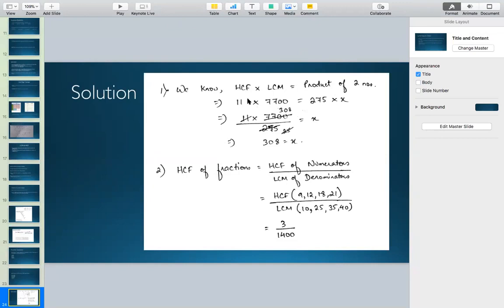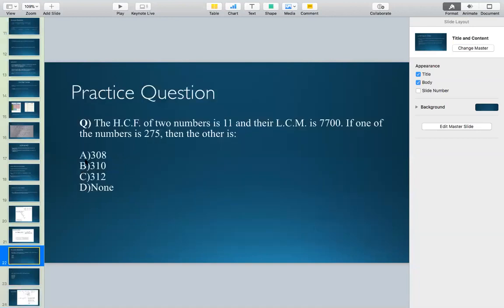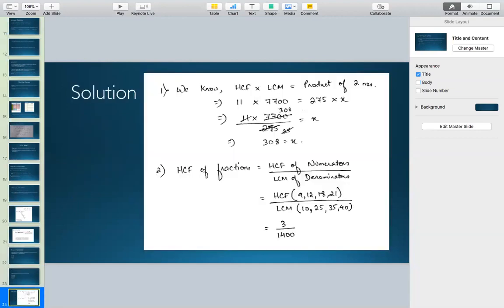We put the value of HCF, the value of LCM, one of the numbers as 275 and the other number as X, and we got the value of X to be 308. So for question number 1, the answer was option A, which everyone got correct. Congratulations.